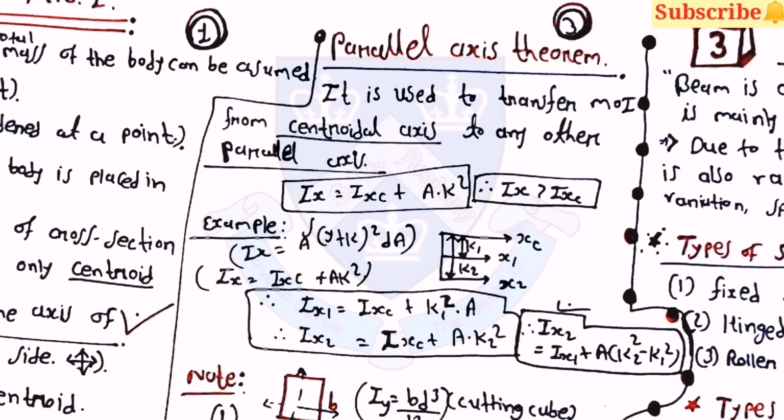Then here the parallel axis theorem is there. It is used to transfer the moment of inertia from the centroidal axis to another parallel axis, and Ix is equal to Ixc plus A into k square. Here Ix is greater than Ixc.